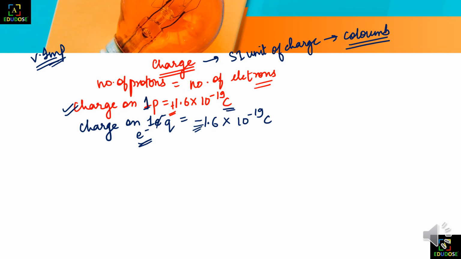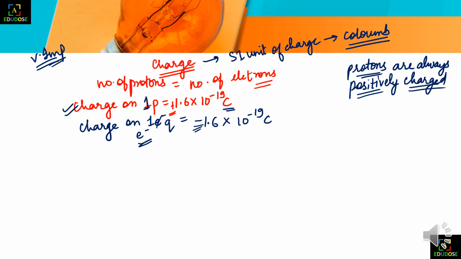Just remember that protons are always positively charged particles. If anything comes like proton, you should remember that it is a positively charged particle, and you can write it in your notes that protons are always positive and electrons are always negative.